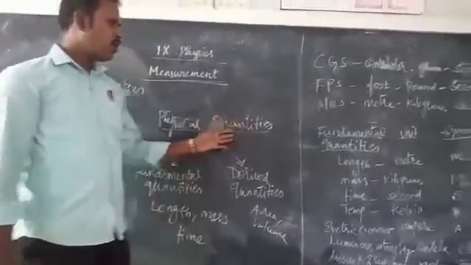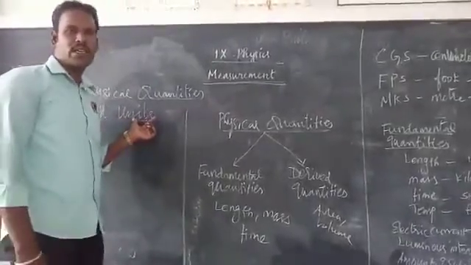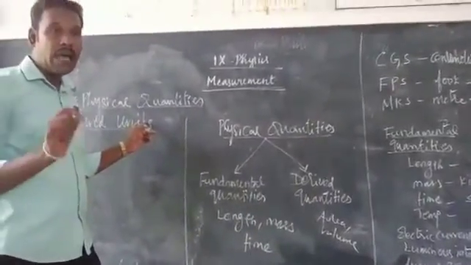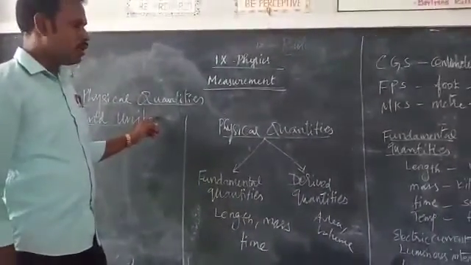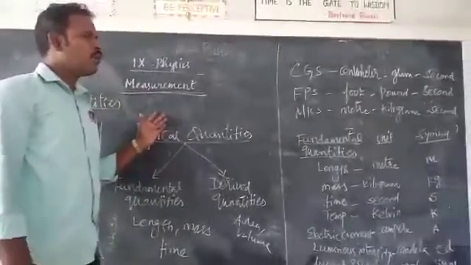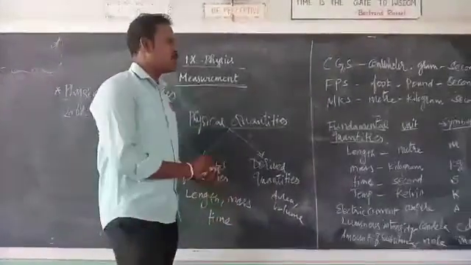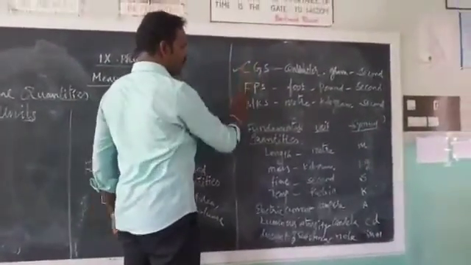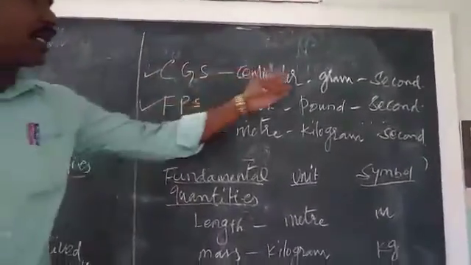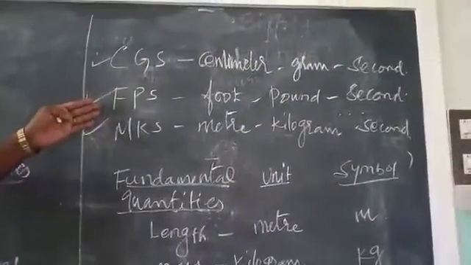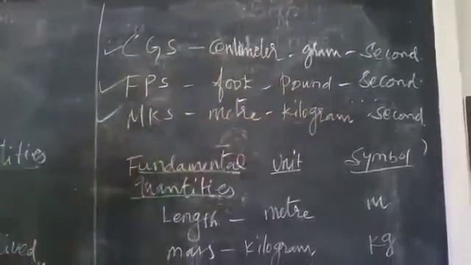And what is called the unit? A unit is a standard quantity with which unknown quantities are compared. In earlier times, people were using different unit systems in different countries. They are CGS, FPS and MKS, where CGS is centimeter gram second, FPS is foot pound second, and MKS is meter kilogram second.